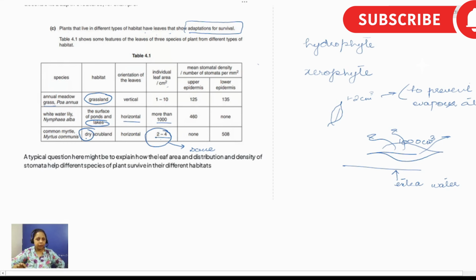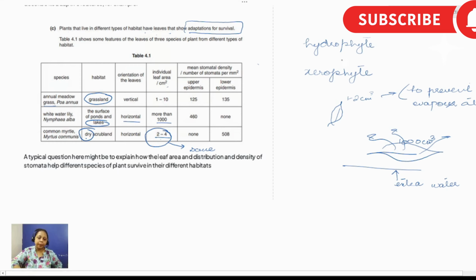Is this thing clear? Okay? You just need to know how to explain what is given. If the value is in this range, why do you think the leaf area of the aquatic plant is more and the terrestrial plant or the desert plant is less? You need to know the reasons.